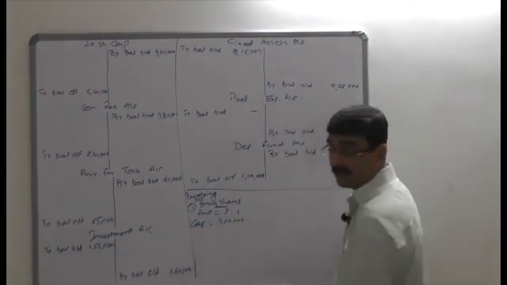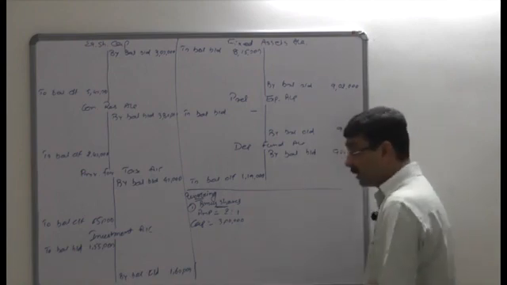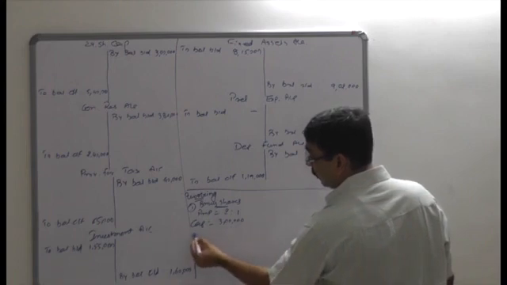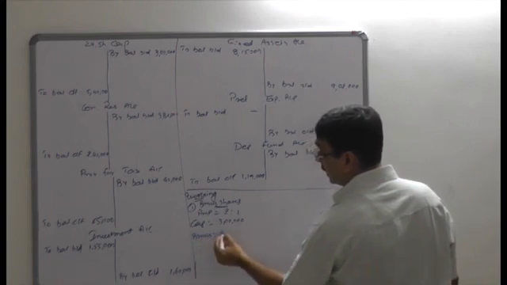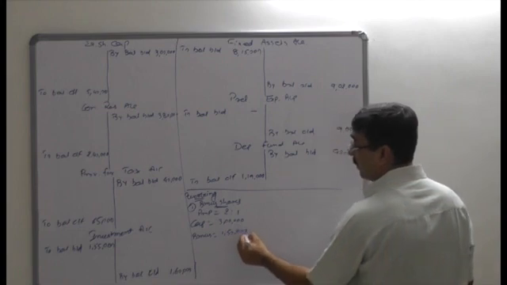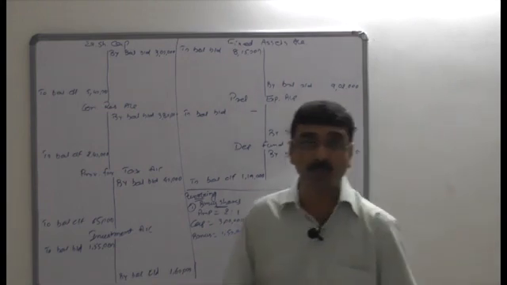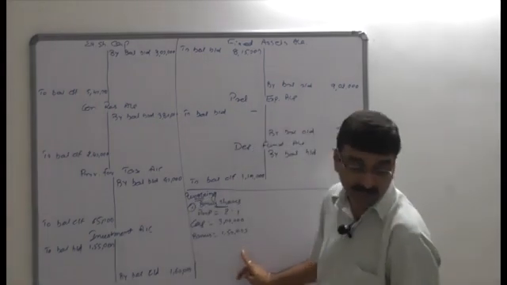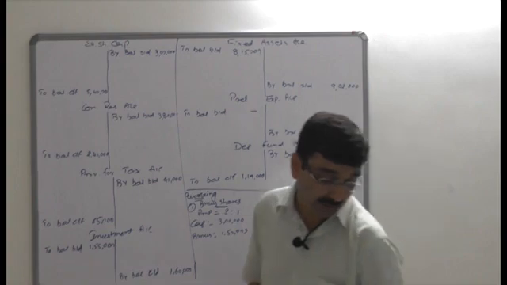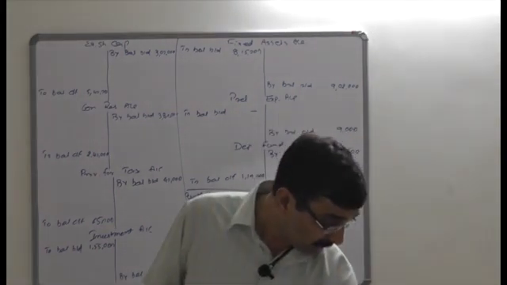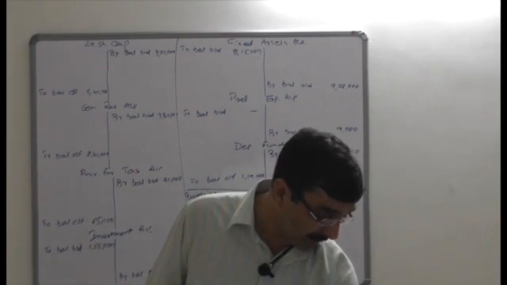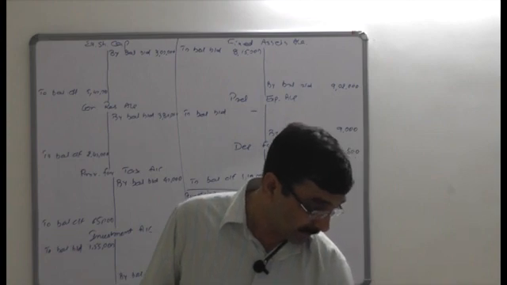If the face value is not given, you can assume it. Otherwise, if you apply this proportion on the existing capital, your bonus amount is easily obtained, that is 1,50,000 rupees. Because if you have 2 shares, you get 1 bonus, so on 3 lakh rupees of existing capital, the bonus amount would be 1,50,000 rupees. The company capitalized some amount of general reserve and issued the bonus shares, so the 1,50,000 rupees of bonus shares is given from the general reserve.